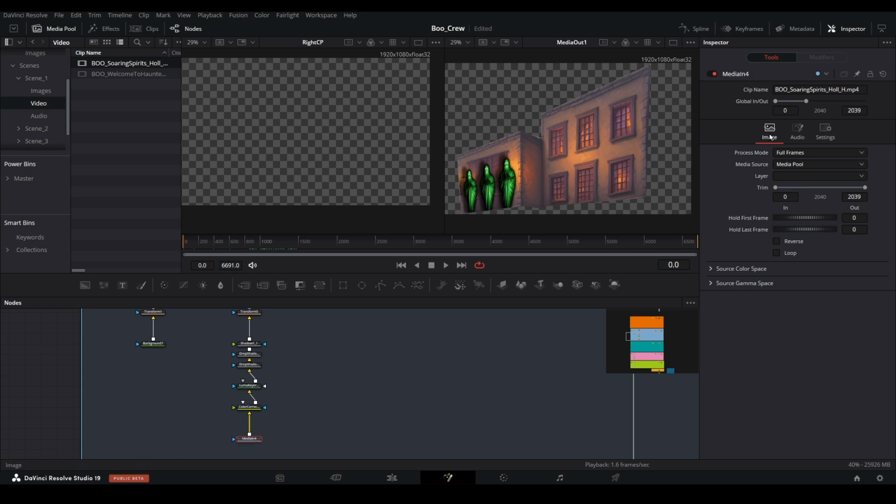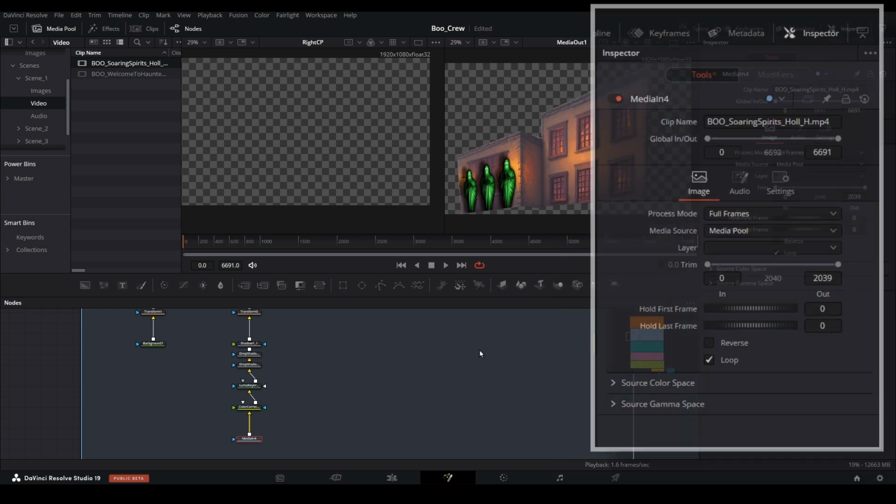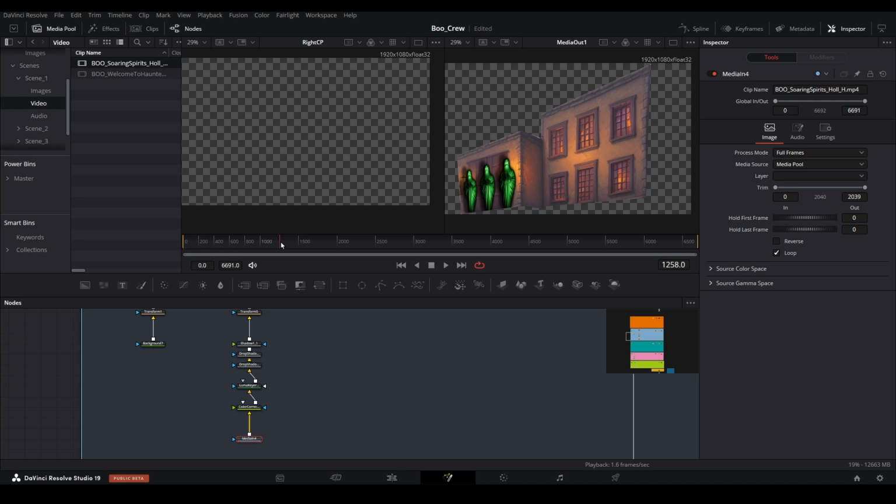To account for that, with the Soaring Spirits media node selected, check the loop checkbox. This will automatically replay the video when it has reached its end, so that the ghosts continue to appear throughout your scene. If we don't perform that step, there will be nothing to display on that side once the video element has ended.